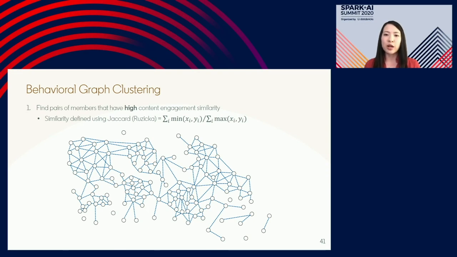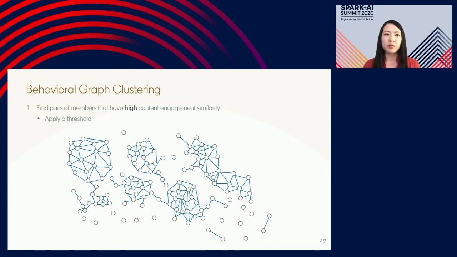And the reason why we have that instead of zeros and ones is because we actually perform a TF-IDF type of weighting onto the data points. So basically, content that is more popular contributes less to the similarity score, and content that is less popular, less engaged with, contributes more.